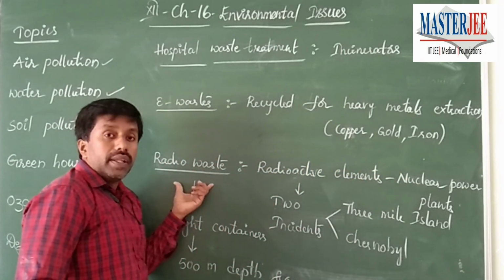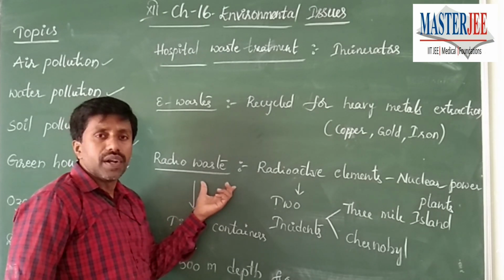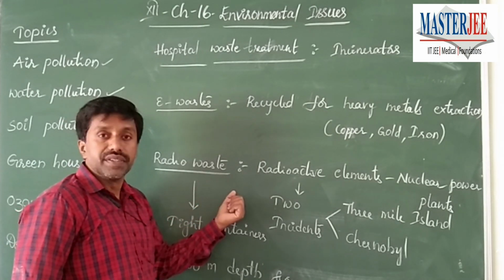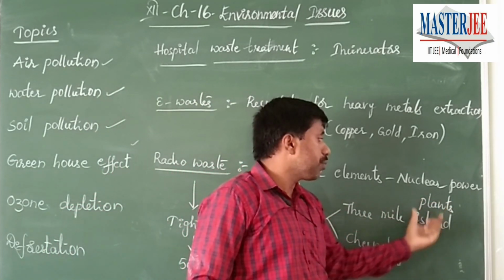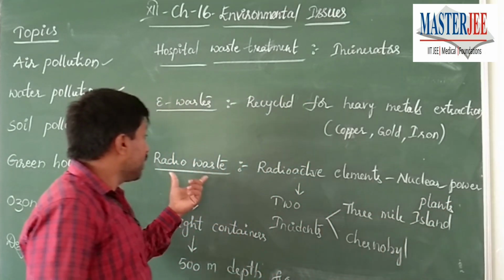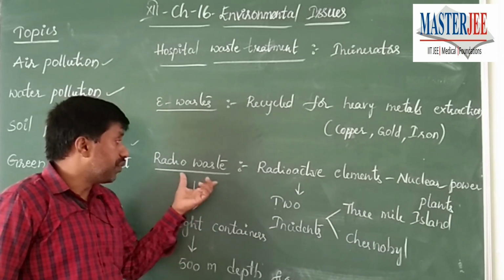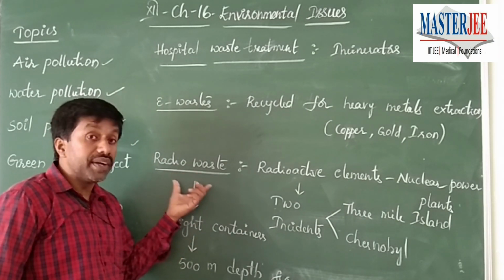Now, the other waste is called radio waste. What is called radio waste? Radioactive elements. What is the use of radioactive elements? They are used for electricity production in nuclear power plants. Right. So what is the need of going for treatment of radioactive waste?